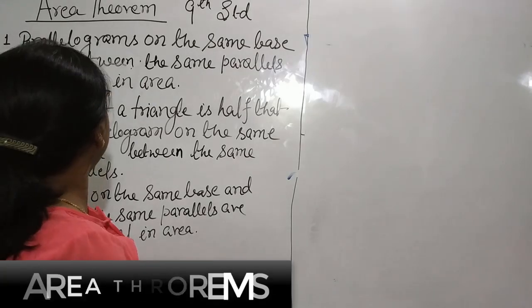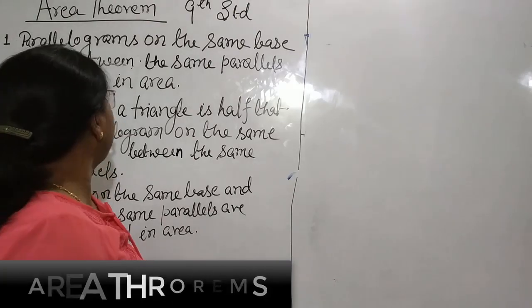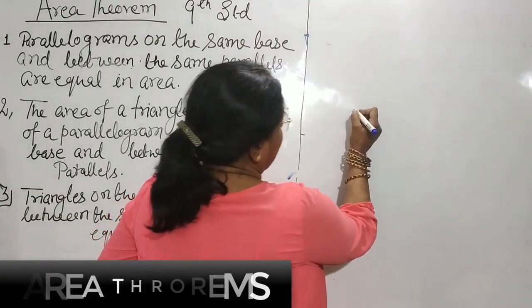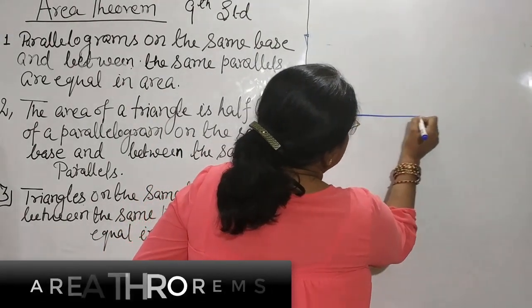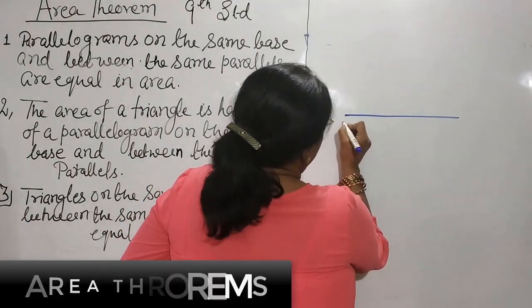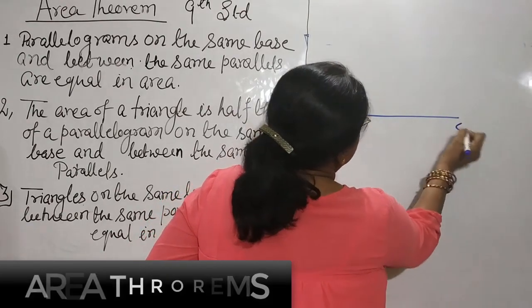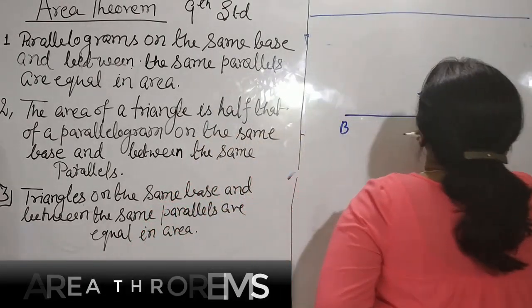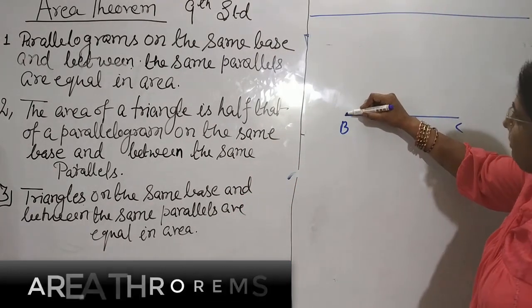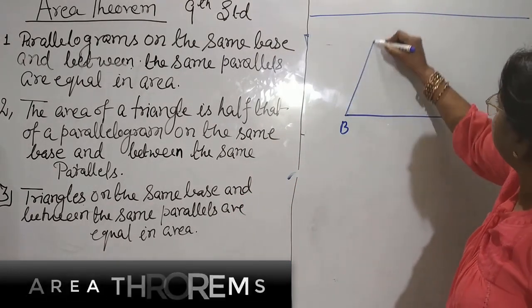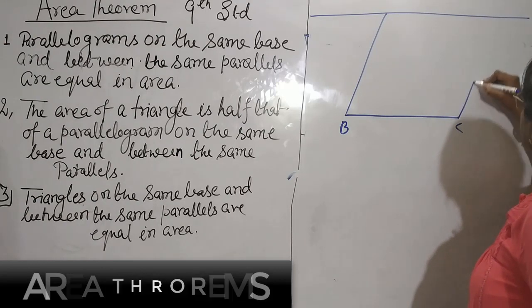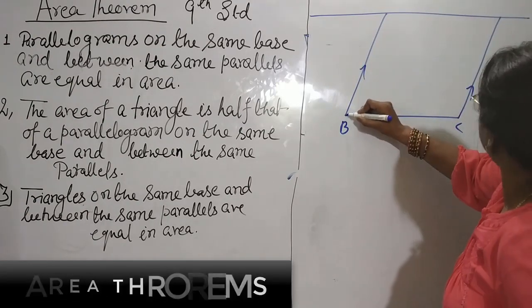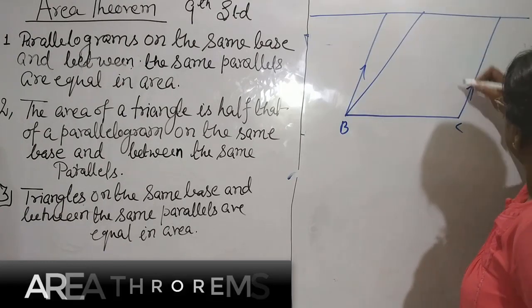I have mentioned two parallelograms with the same base BC, lying between two parallel lines.